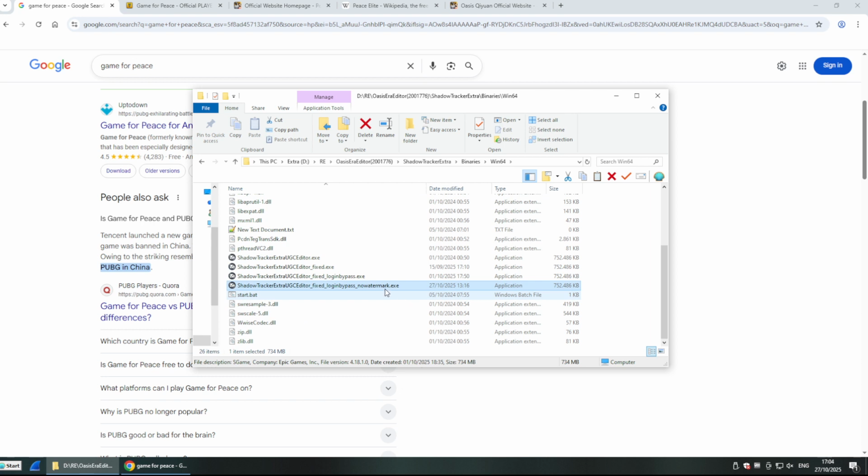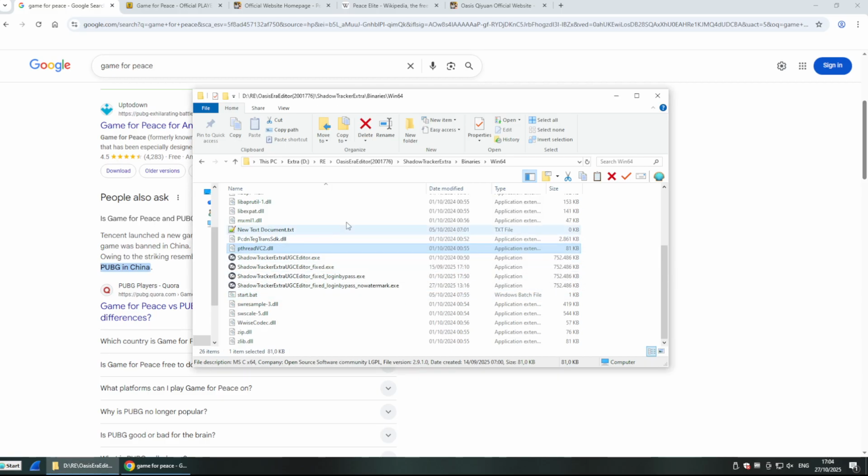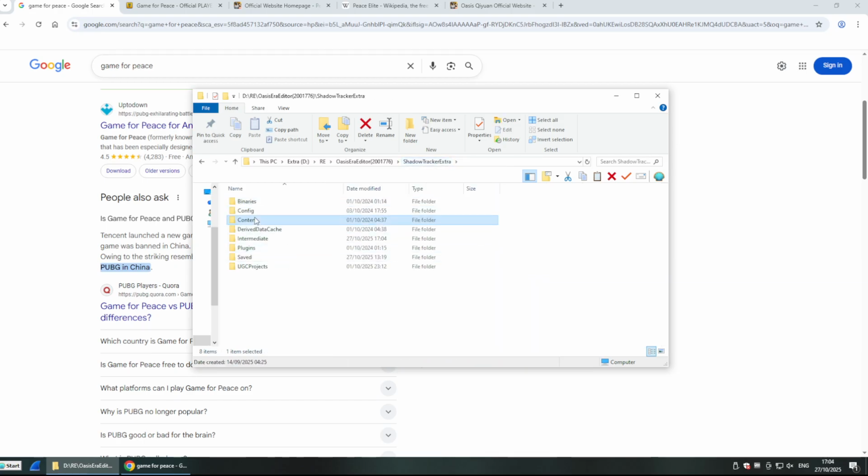So here's this exe file that we created, which has the login and the watermarks patched away. I will share a link in the description where you can download everything. Also, you might have seen in my other videos that I already adapted my Unreal to Unity importer to be able to load its content. Funny enough, it's all in one single file, core pack, which is 11 GB and contains all the assets.